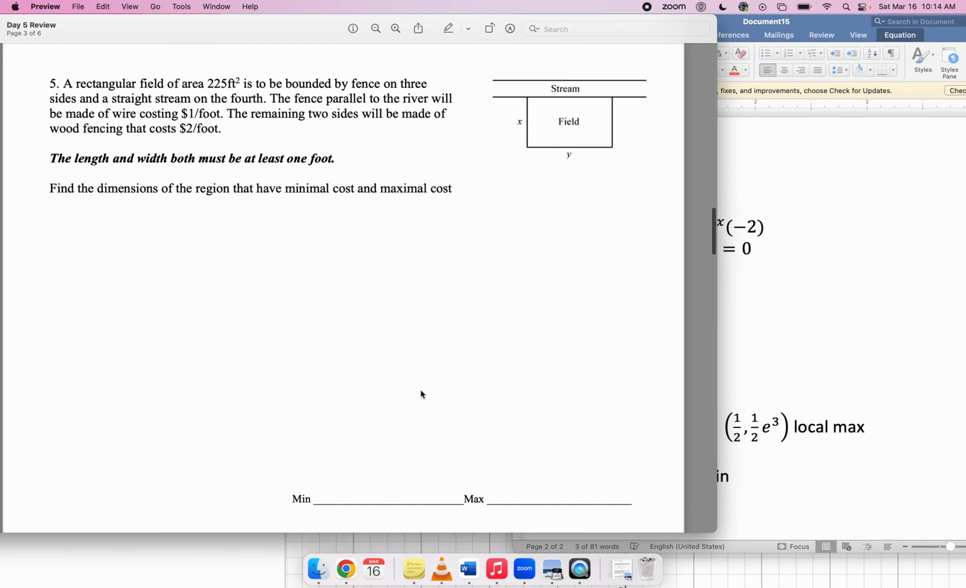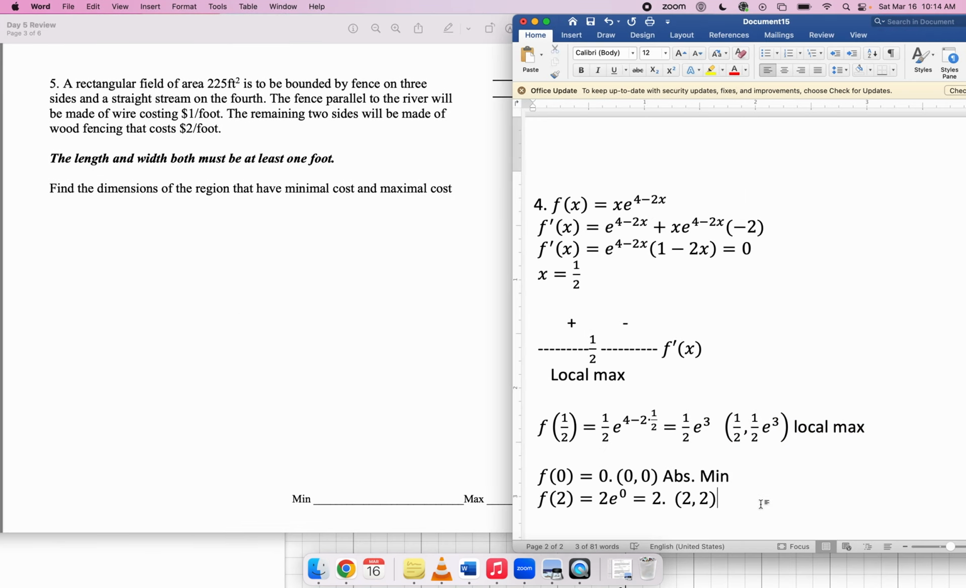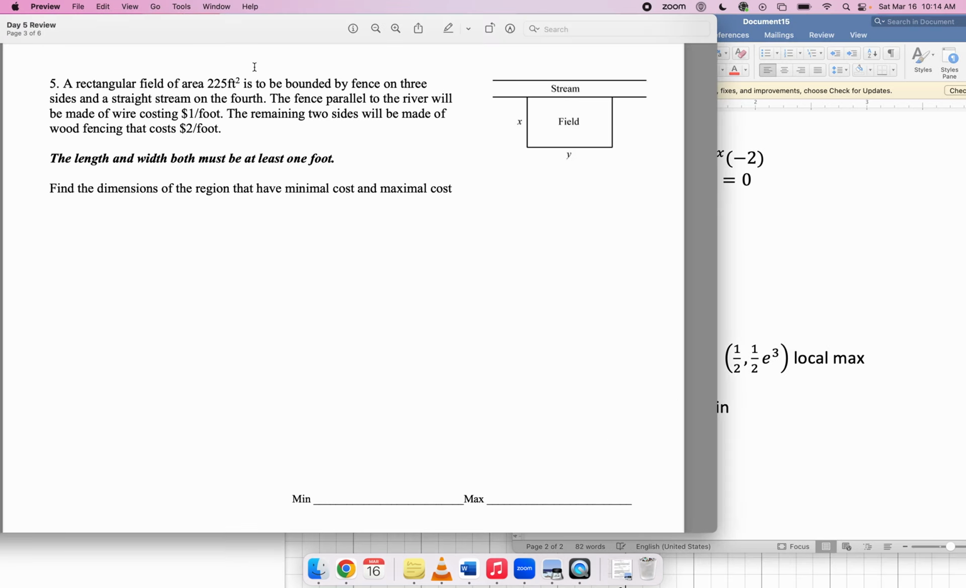Okay, number 5, a rectangular field, and so on. The area is 225, bounded on 3 sides. Okay, it looks like there's not any fencing along the river. It's just these 3 sides. Okay, find the dimensions of the region that have the minimal cost and maximal cost.